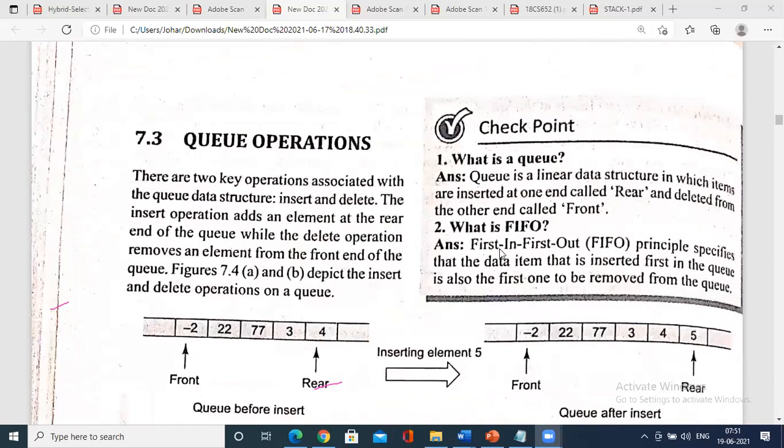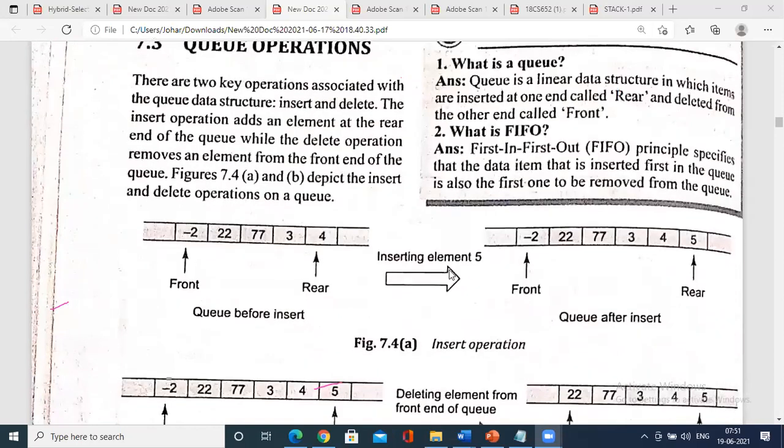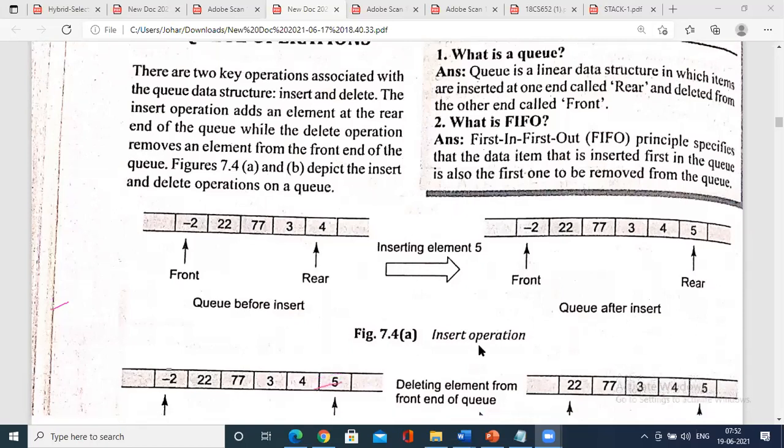So then coming to the concept of queue operations, what I showed just now: when you go on inserting the elements, rear goes on incrementing. So rear was here, no? You have inserted 5 to this queue. So one more person has entered, thinking that the capacity of the queue is more. So rear will increment, right? This is an insertion method.